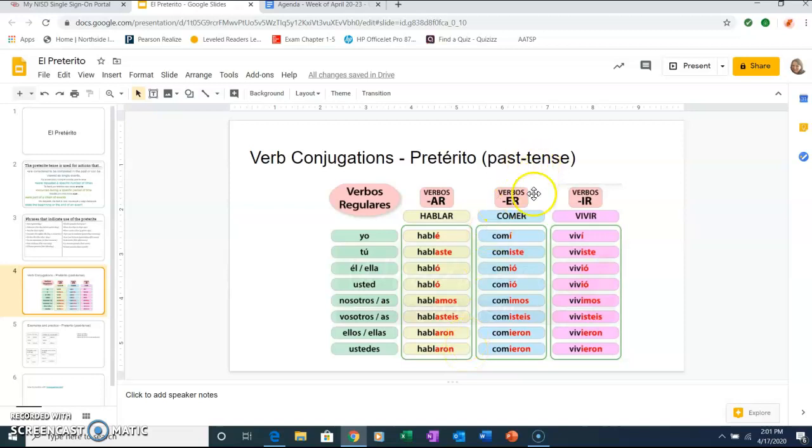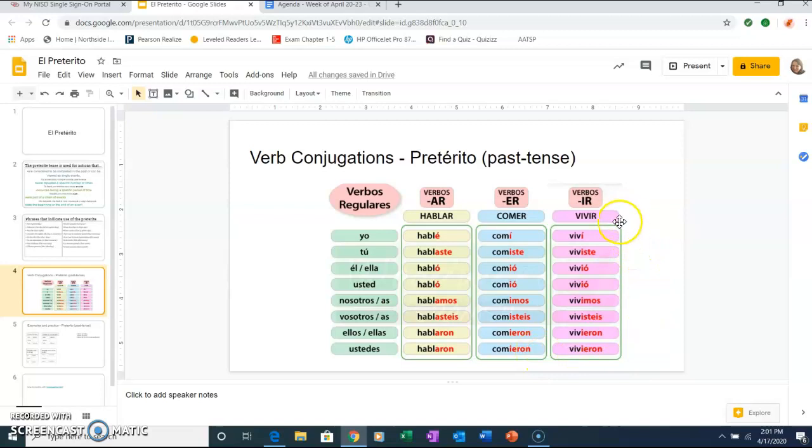And then we have the verb that ends in ER, comer, and the verb that ends in IR, vivir. These 2 forms have the same ending, so that's a good thing, okay? For comer, we conjugate it like this. Yo comí, tú comiste, él, ella comió, usted comió, nosotros, nosotras comimos, vosotros, vosotras comisteis, ellos, ellas comieron, ustedes comieron.